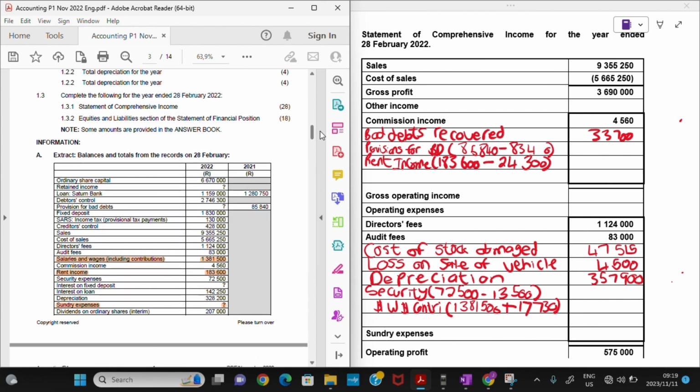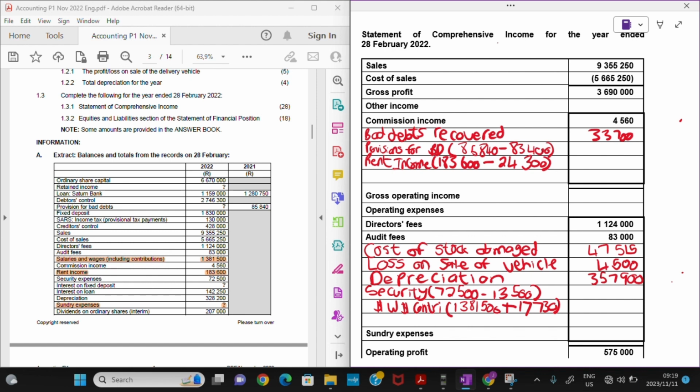So let's go back to our balances. So let's just double check that for our other income, is there anything that we are leaving off? So we know that we have commission income that was given, and we have bad debts recovered, we have provisions for bad debts, and we have rent income. So there is no other income that is left. So if that's the case, we are just going to have the following. Let's just balance everything out, right?